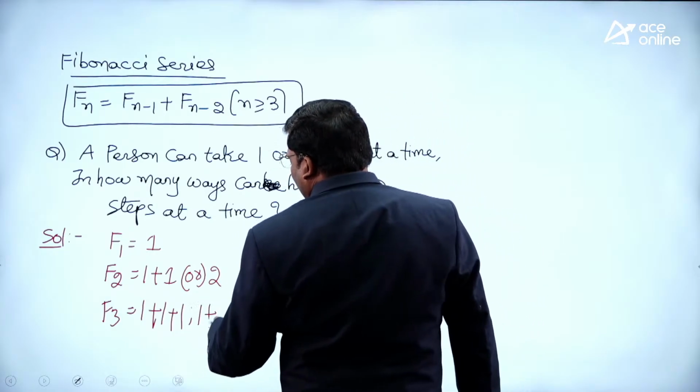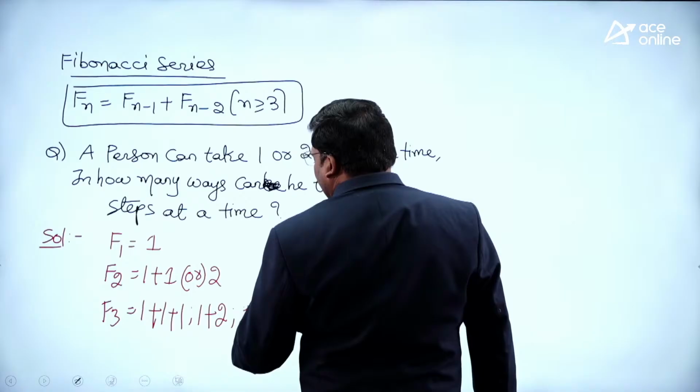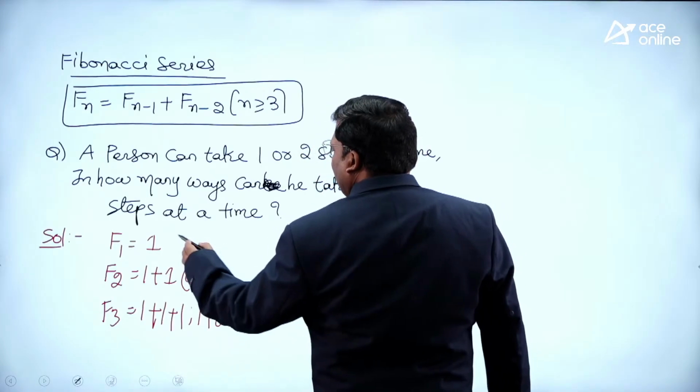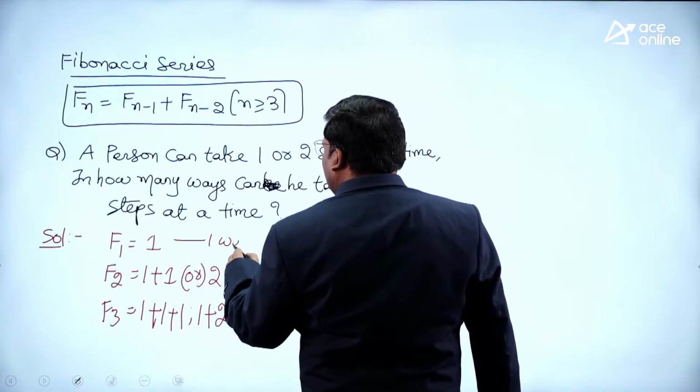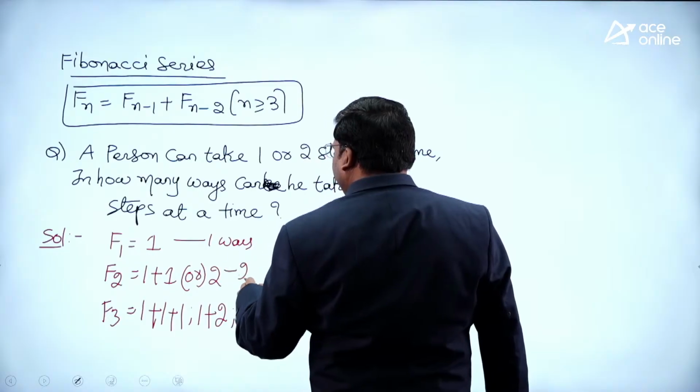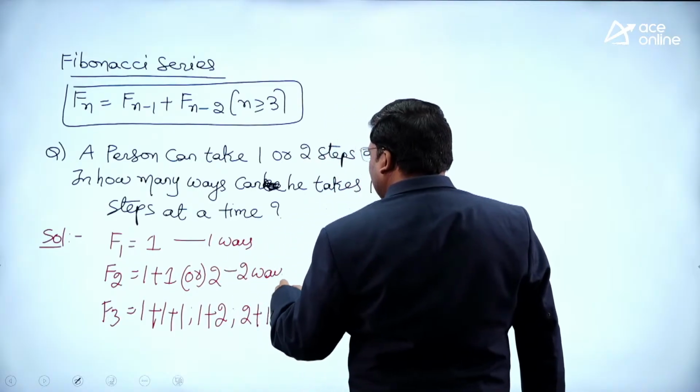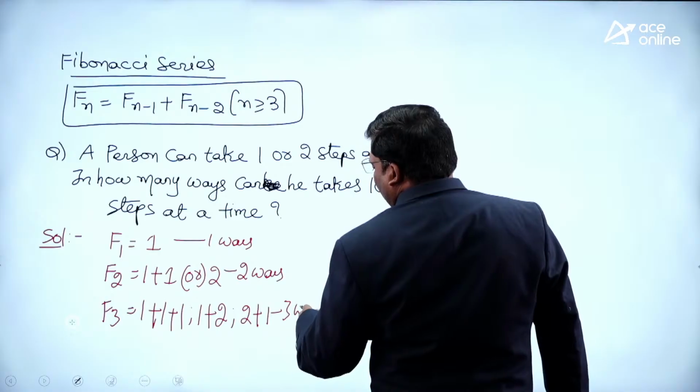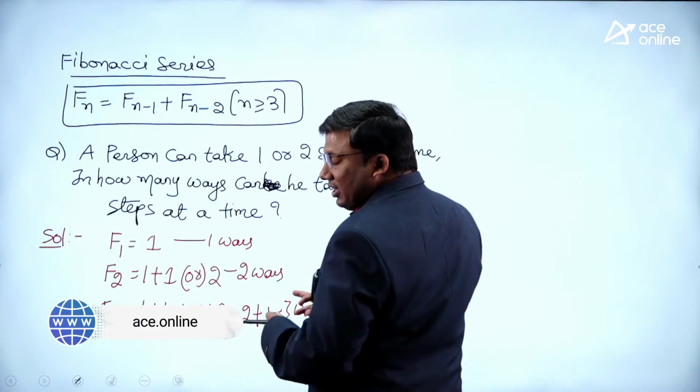Or he can do 1 plus 2. Or he can do 2 plus 1. So here there is 1 way. Here there is 2 ways. Here there is 3 ways. 1 way, 2 ways, 3 ways. What is this one? Right?